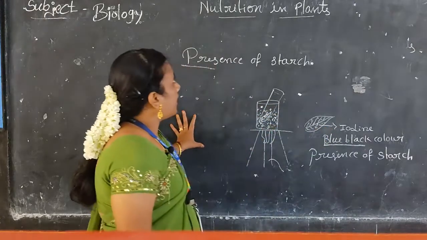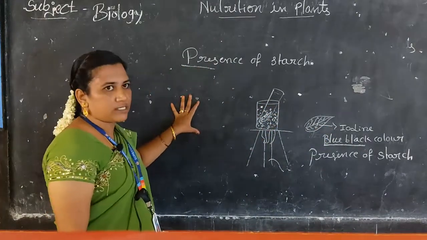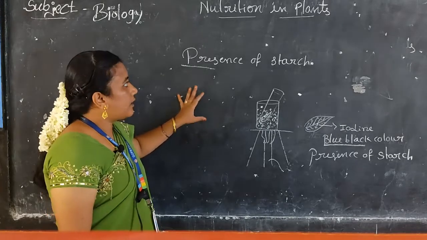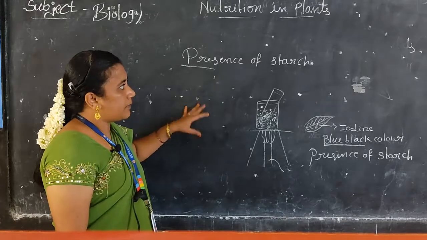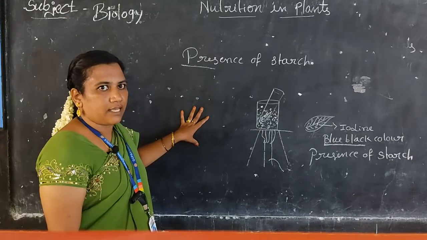This is one mode of autotrophic nutrition: how photosynthesis works, and the presence of starch. In the next class I will continue with the different materials required for photosynthesis, with activities.